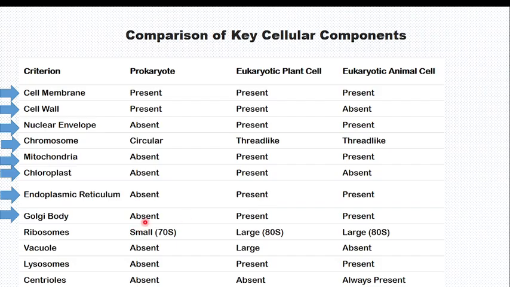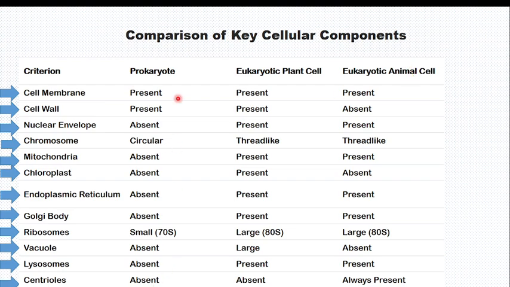Golgi body is absent in prokaryotes, but present in the others. Ribosomes are present in all of them, but they are not equal: in prokaryotes they are small, but in the others they are large. Vacuole is absent in the prokaryote and animal cell, but present in plant cell, though some animal cells have a small vacuole. Lysosomes are absent in prokaryotes, but present in plant and animal cells.